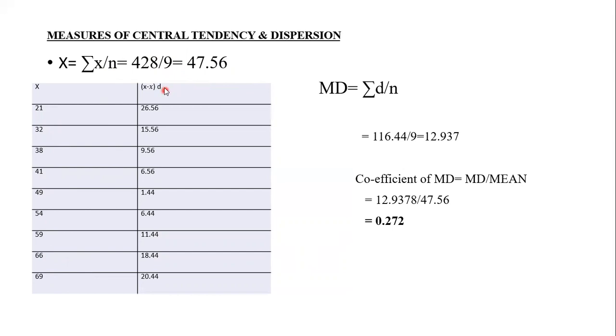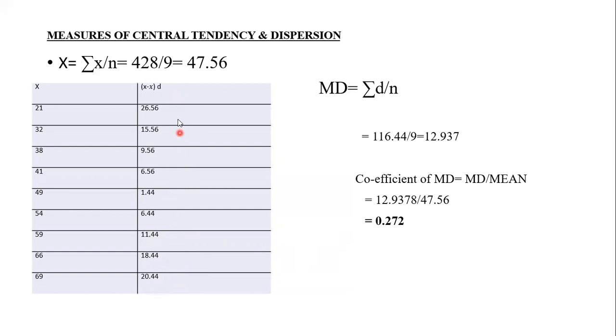Now what do we have to find out? D. How to find out D? So D is equal to X minus X mean. This is X, no? X mean is this 47.56. So 21 minus 47.56 is 26.56. 32 minus 47.56 is 15.56. 38 minus 47.56 is 9.56. Then 6.56, 1.44, 6.44, 11.44, 18.44, 20.44. This is how we calculate D.